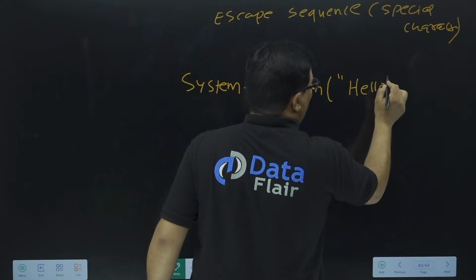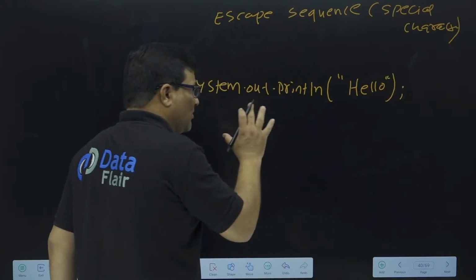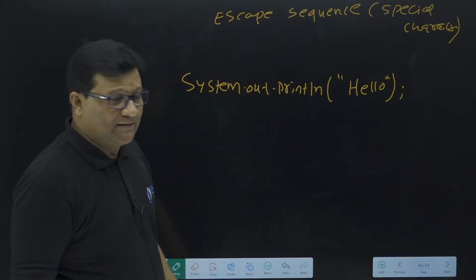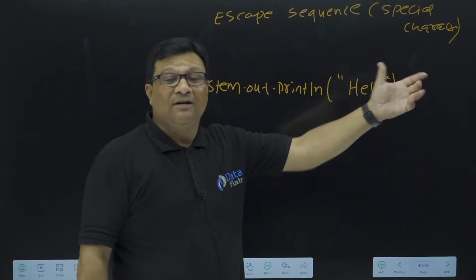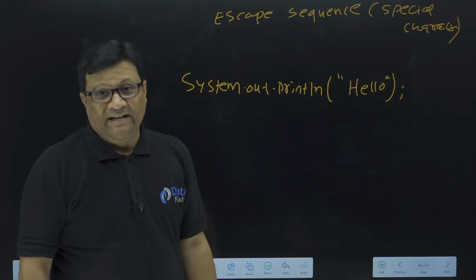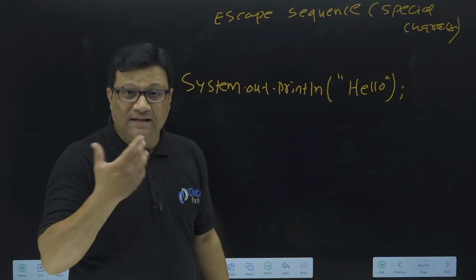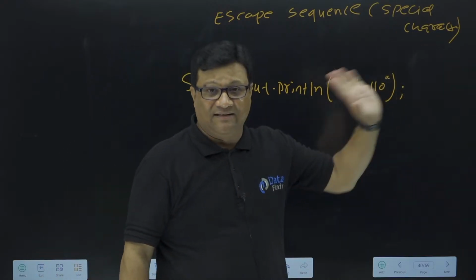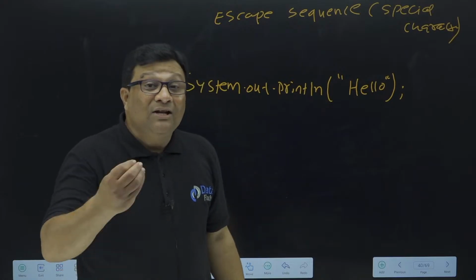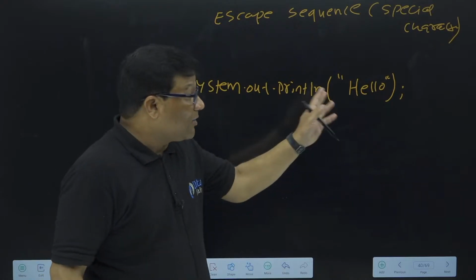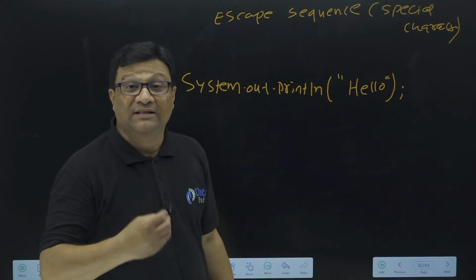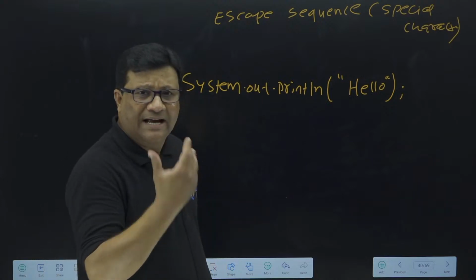Hello will print as it is, because this is the responsibility of the println method, to print this data on the console screen. It will not make any changes in this word, because the actual task is that you have to print this statement as it is. Because these are normal characters like HELLO, these are called normal characters. So it will print as it is.